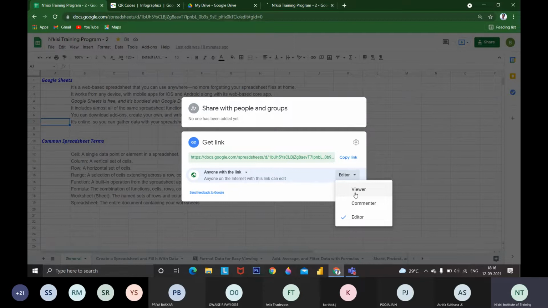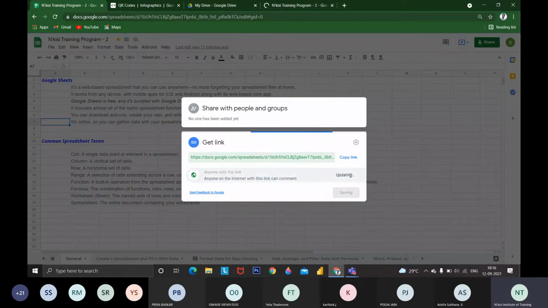If we have formulas, or we are giving the sheet to other persons, we have to protect it so the data is not edited. We can give viewer access. If we need them to edit, we can give editor access.